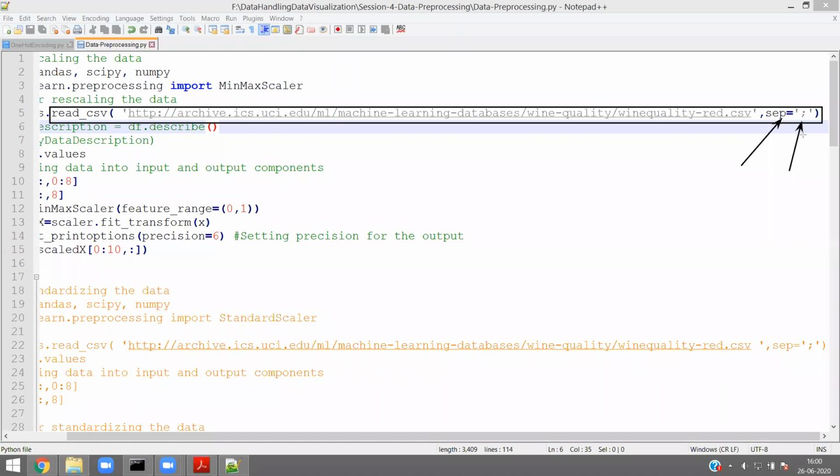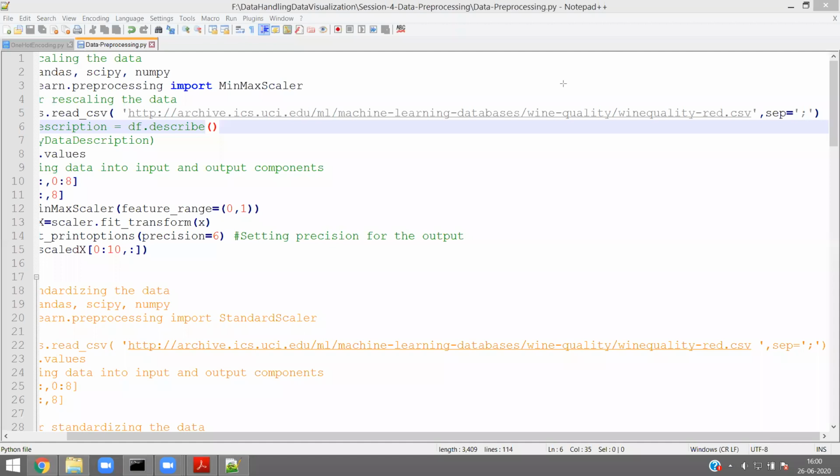Are we going to do anything extra for connecting to the internet? No. By default, the read_csv method is capable of connecting to the internet through the hyperlink provided as one of its arguments. Am I clear? read_csv.